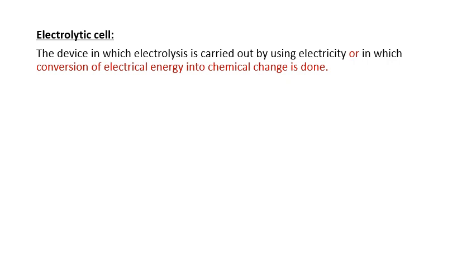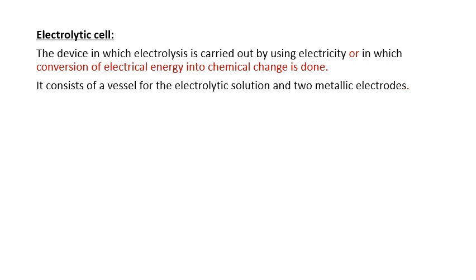It consists of a vessel for the electrolytic solution. We already have the electrolytic solution, so we have to put it into a particular vessel. So an electrolytic cell consists of a vessel for holding the electrolytic solution and two metallic electrodes.